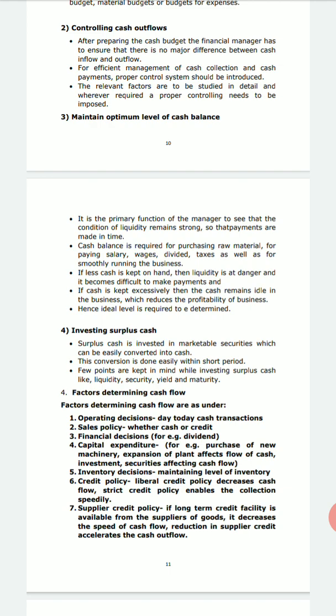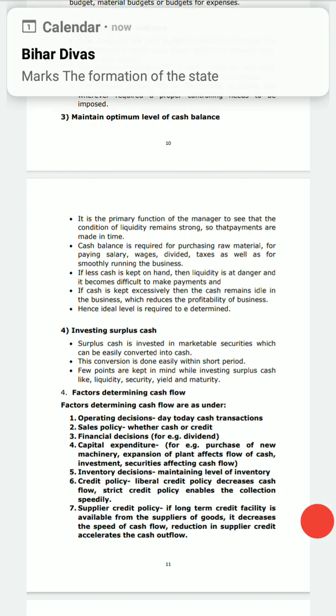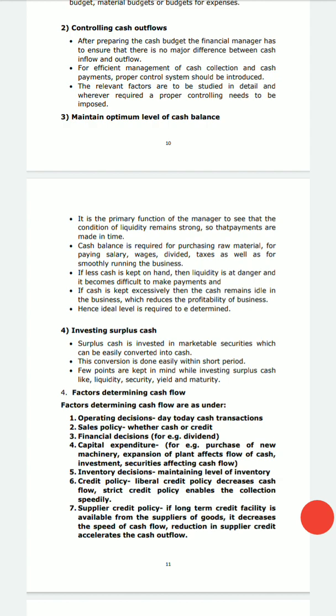Now, as I said, cash flows may be in the form of cash inflows, or in the form of cash outflows. When a manager tries to see that both these things are going parallel, that means inflows are enough to meet the outflows, when he can manage and control these sources, then it is said to be cash management done, and that is what we will be seeing here in detail. All right, so let us check how it comes out.